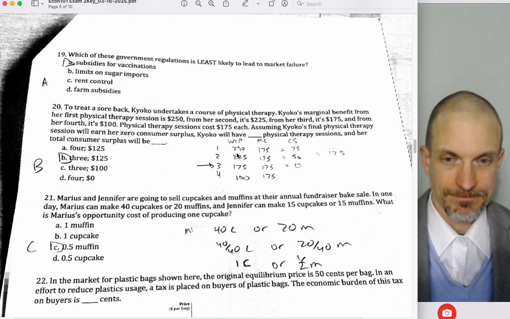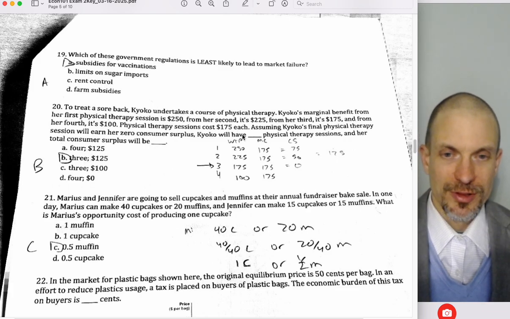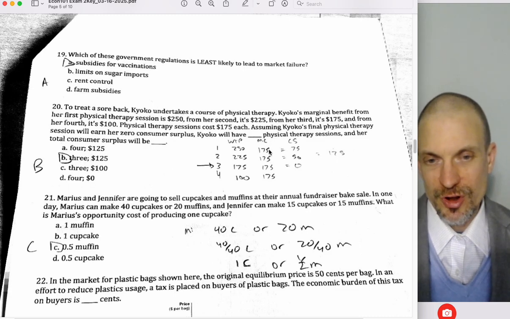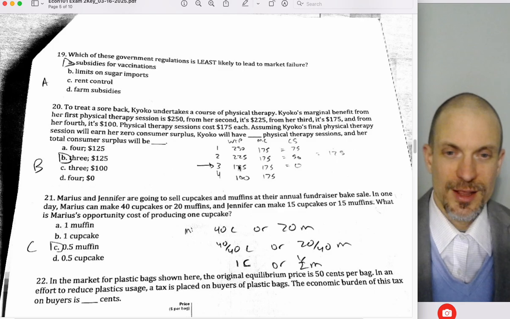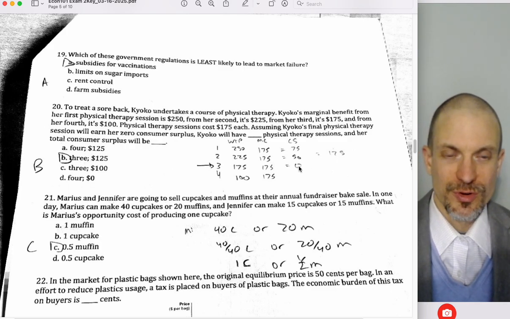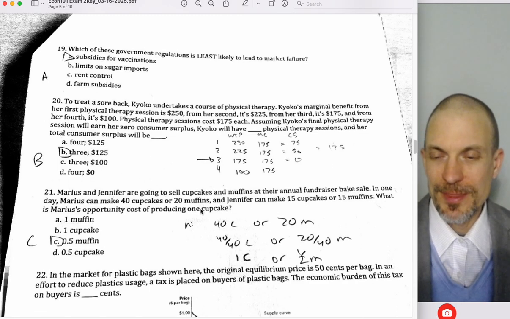It's going to be willingness to pay minus marginal cost that gives us the individual consumer surplus. So what I just did is I made this table. Here's all the willingness to pay on session 1, session 2, session 3, session 4. Here's the marginal cost. It's constant. So as long as marginal benefit is greater than marginal cost, you keep doing it. So we're going to go all the way down to the third one, and then we're going to stop before going to the fourth because now the marginal benefit is smaller than the marginal cost. On the third unit we get 0 consumer surplus, but the first two we got 75 plus 50, which is 125. So it's B.